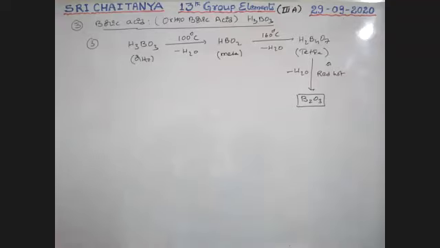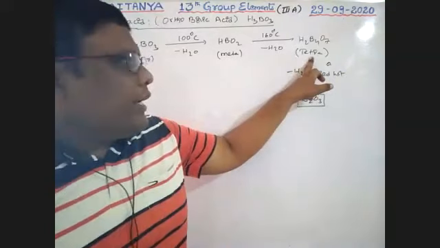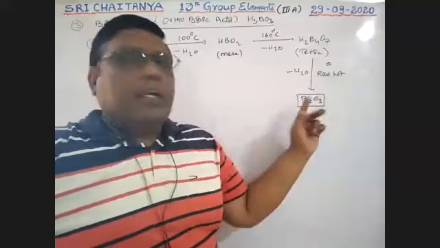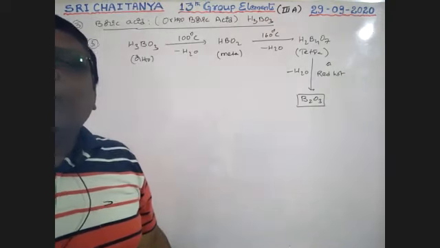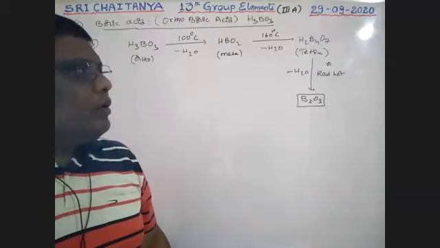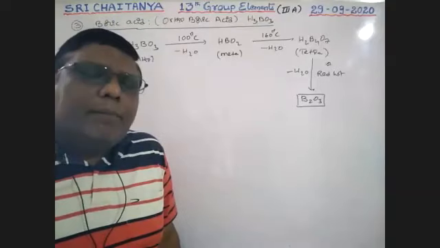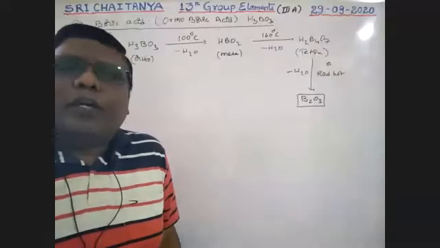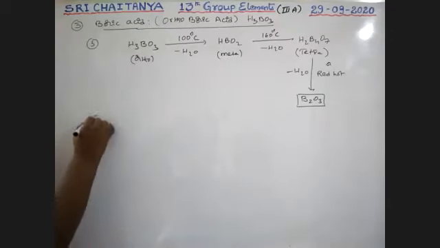So all these are very, very important. Up to 100 degrees centigrade, metaboric acid. Up to 160 degrees centigrade, tetraboric acid. After that, greater than 160 degrees centigrade, in a red hot condition, B2O3 is formed. Every temperature and product is very, very important. Okay. So now, the next property.